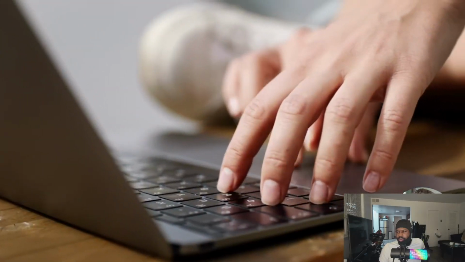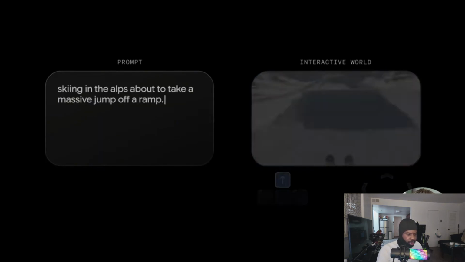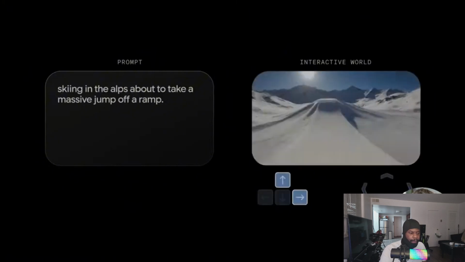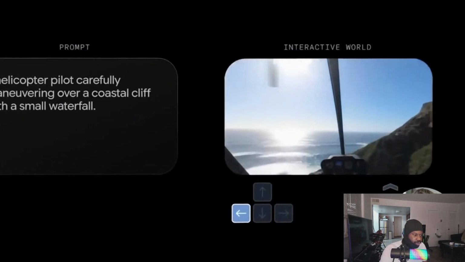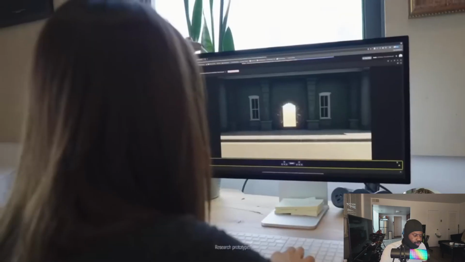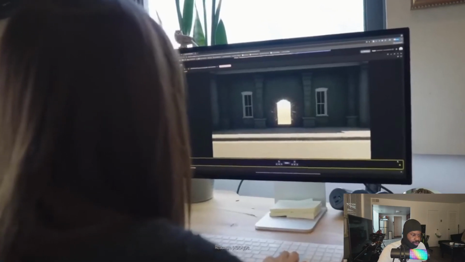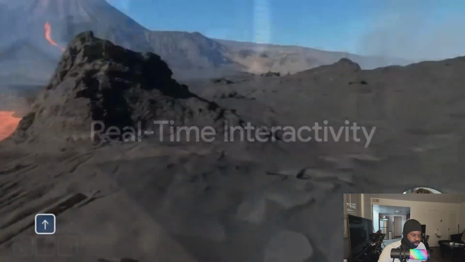Now let me break down why this changes everything. Here's what makes Genie 3 different from anything we've seen before. Most AI makes videos. You type something, you get a video back, and that's it. You can't control it, you can't change it. You watch it once and you're done. Genie 3 is completely different. It's like having your own personal game developer that works instantly. You describe any world you want, and it builds that world for you in real time at 720p quality at 24 frames per second. Think about what this means.